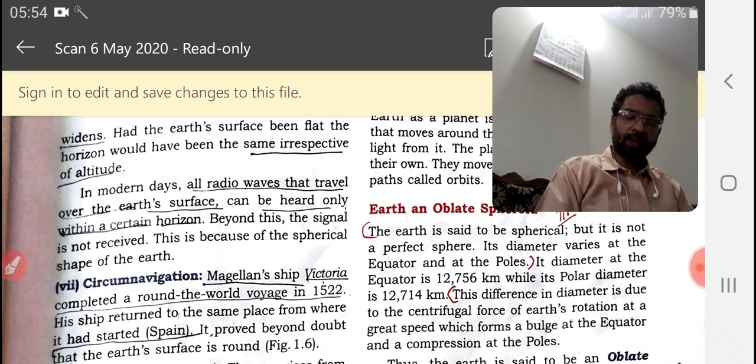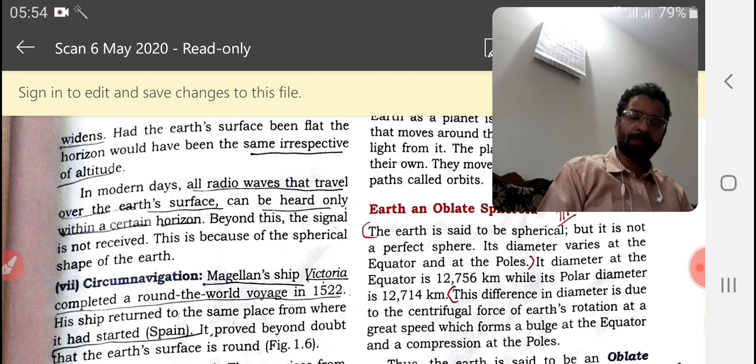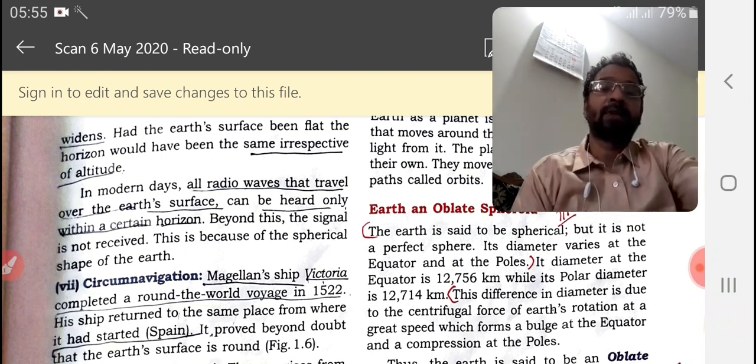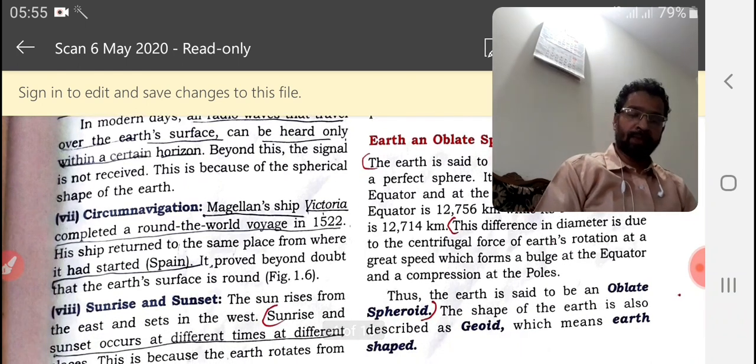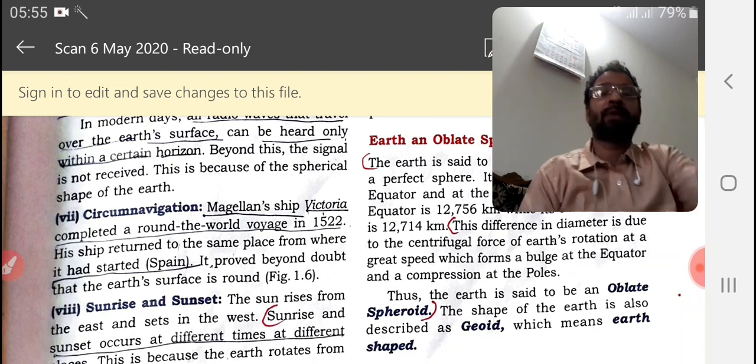The spherical shape is confirmed by the arrival of a ship seen first by its mast and later the ship, the satellite picture of the earth, the shadow of the earth on the moon as circular, and the views of the circular horizon from a height, etc. Okay, that you will get from the topic, second page onwards.